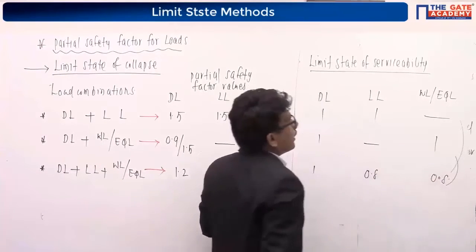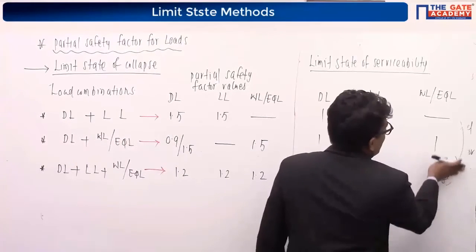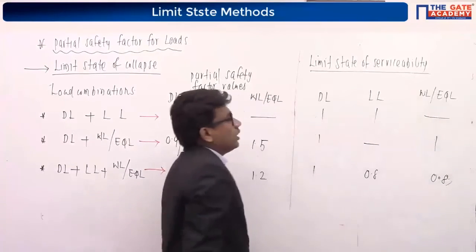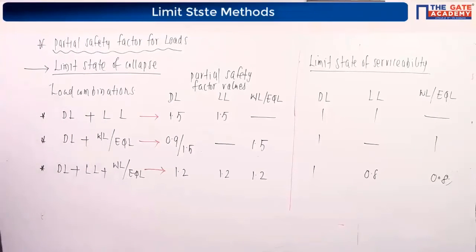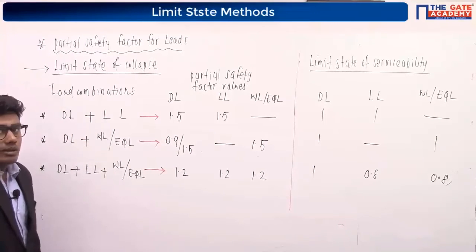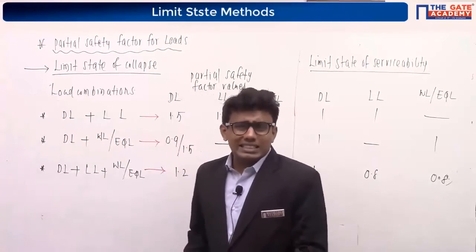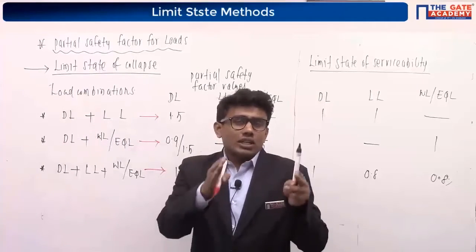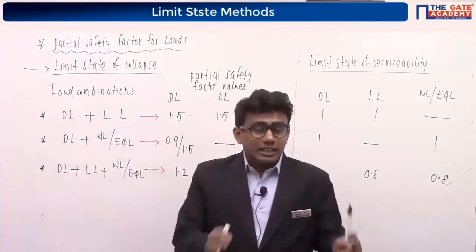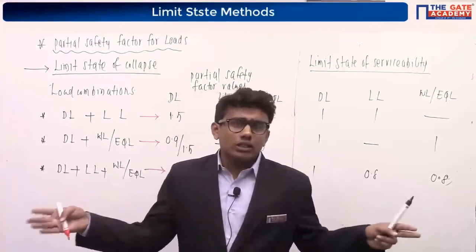it is 0.8. So these are the load factor values considered in the design, or these are the load factor values used to find the design load in a structure, right? You have to remember these values. It's a very easy table actually. Just understand these load combinations. Dead load plus live load combination, dead load plus wind load or earthquake load combination, then all the 3 together.